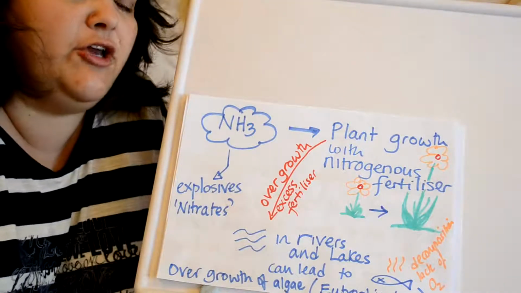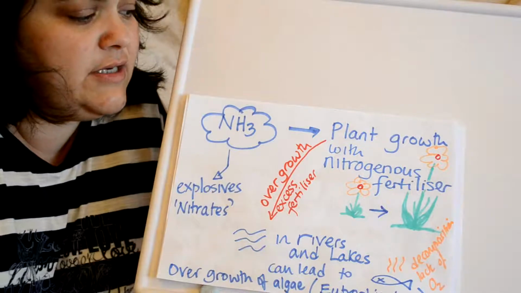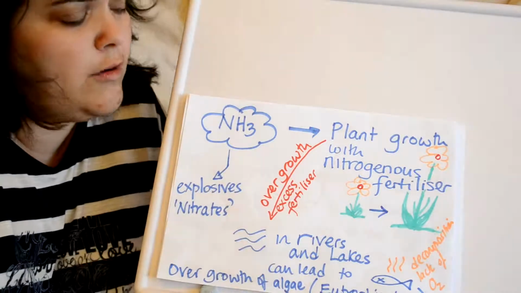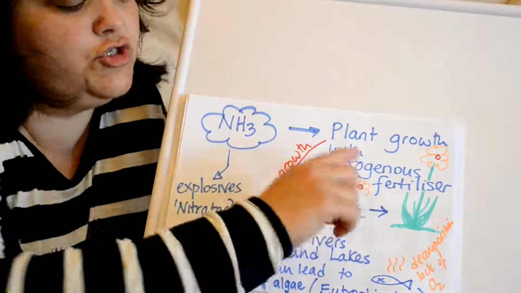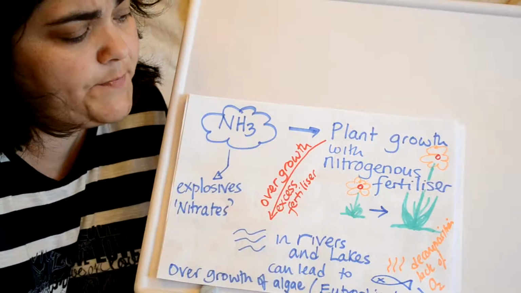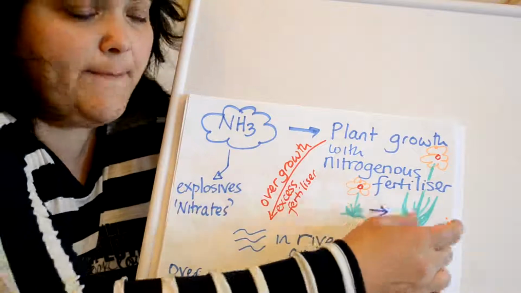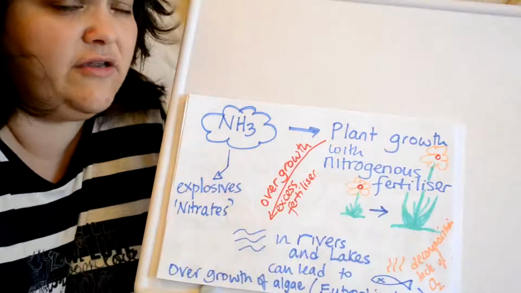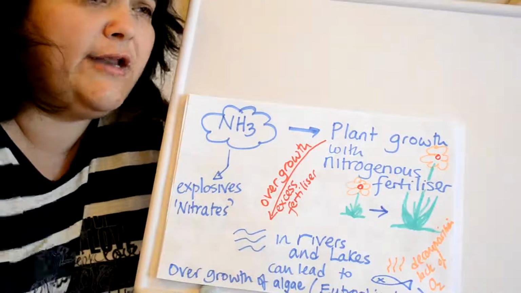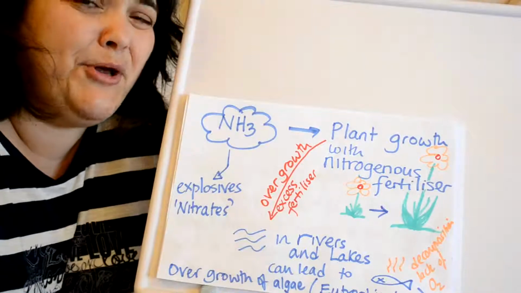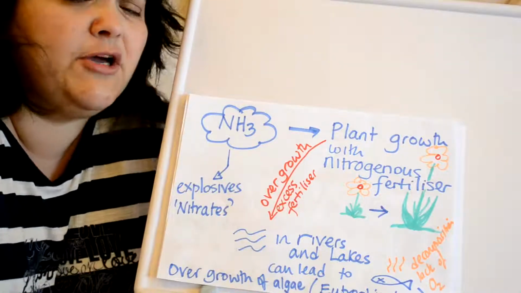it to form that. However, actually one of the best things it's ever done is it's managed to feed a third of the population of the world, because it is great as a nitrogenous fertilizer. Nitrates are fertilizers as well. What we find is little plants become big plants with this artificial fertilizer.